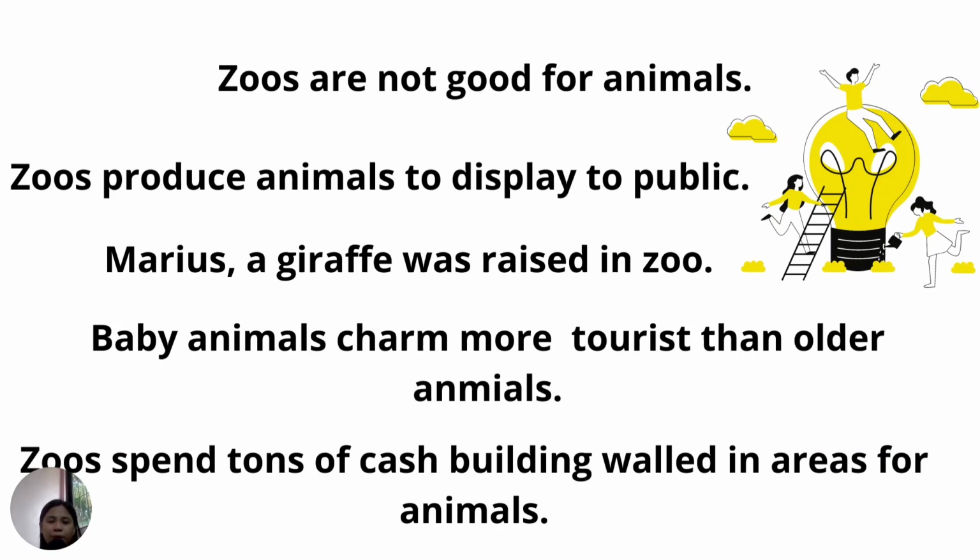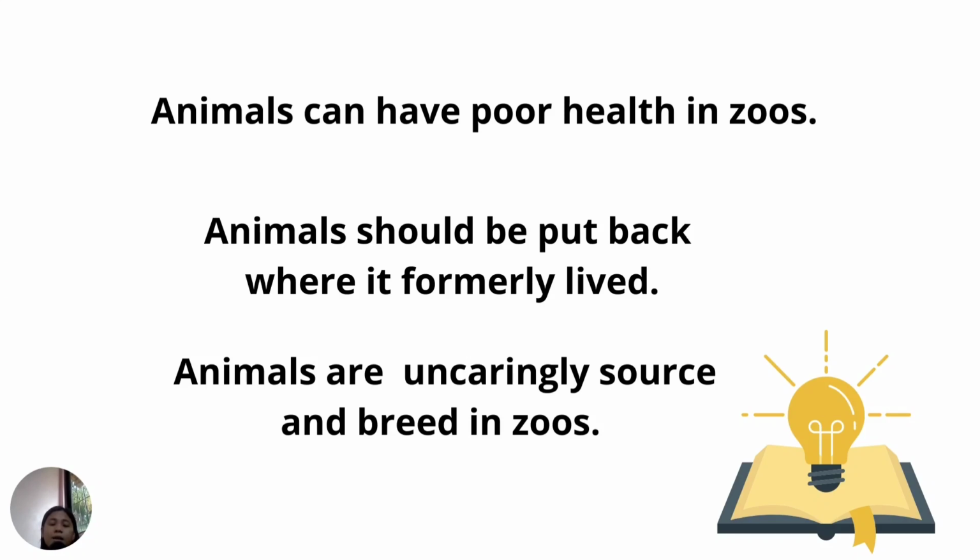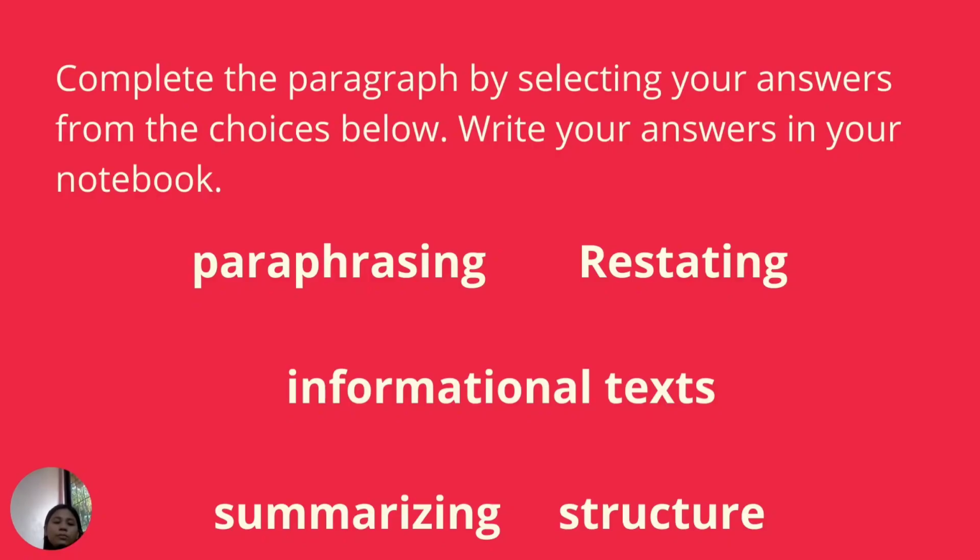Zoos are not good for animals. Zoos produce animals to display to the public. Marius, a giraffe, was raised in a zoo. Baby animals charm more tourists than older animals. Zoos spend tons of cash building areas for animals. Animals can have poor health in zoos. Animals should be put back where they formerly lived. Animals are uncaringly sourced and bred in zoos.